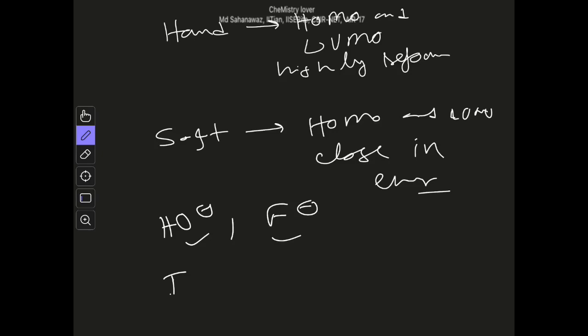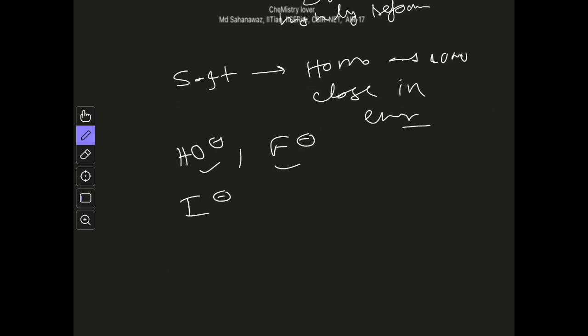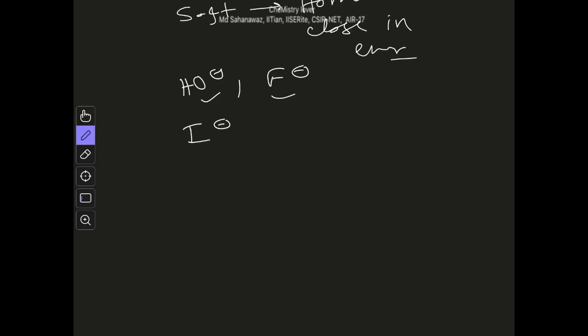And soft species like I minus are less electronegative, so the energy of their HOMO will be higher, whereas the LUMO energy will be lower. That means the HOMO-LUMO separation is low in this case. Now we know which are hard and which are soft. In general, whenever we consider a molecule, group or ion, charged species are generally hard and more electronegative, like oxygen-based OH minus or fluoride. These are hard species for which electronegativity is very high and the energy of the HOMO is very low.